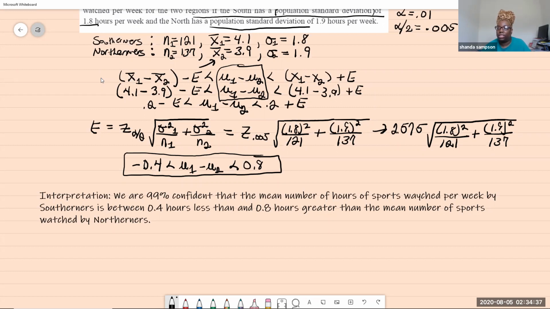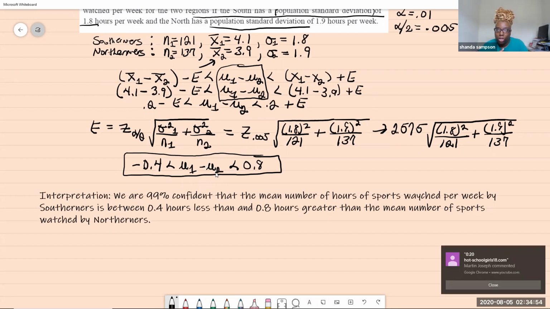All right, and what else does this mean? The thing about the interpretation is that this interval includes zero. So the data does not provide evidence that the two population means are unequal, because they could be equal.